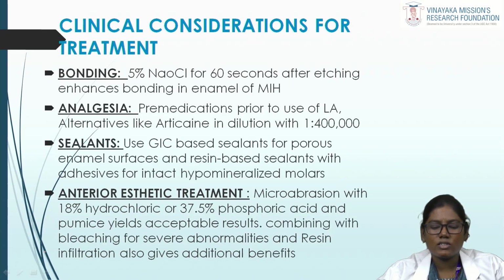For anterior aesthetic treatment, while doing microabrasion we can use 18% hydrochloric or 37.5% phosphoric acid along with pumice, which yields acceptable results. In case of severe abnormalities, we can combine microabrasion with bleaching, which gives better results than a single technique. Along with that, resin infiltration is also a gold standard treatment option, which gives additional benefits, enhances the remineralization effect and also reduces demineralization and micro hardness. So these are the clinical considerations for treatment of MIH patients.